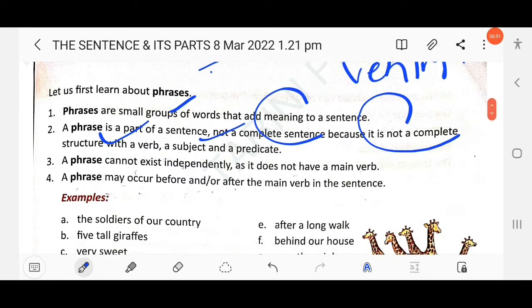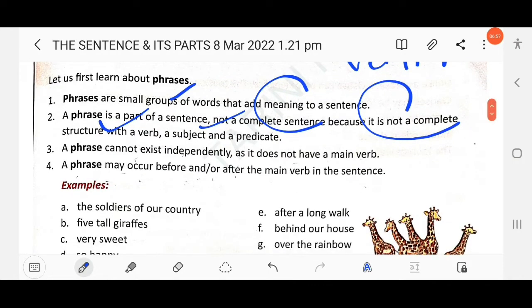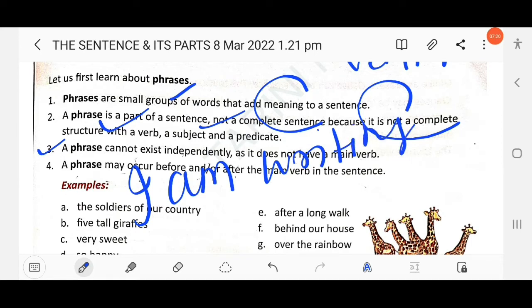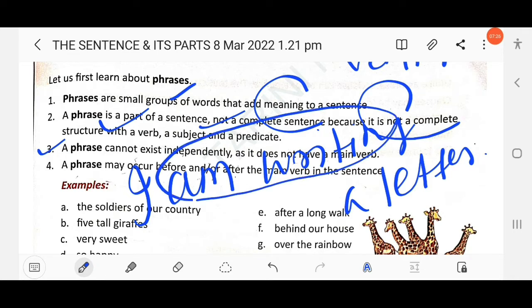The next point here, a phrase cannot exist independently as it doesn't have a main verb, right? A phrase does not contain a verb, but as the classes go on, you will learn there is a verb phrase. Here it says that a phrase cannot exist independently as it does not have a main verb, right? Suppose take an example, I am writing a letter. This is a sentence, and here "I am writing" is a verb phrase, right? So you will learn more about it as the classes go on.